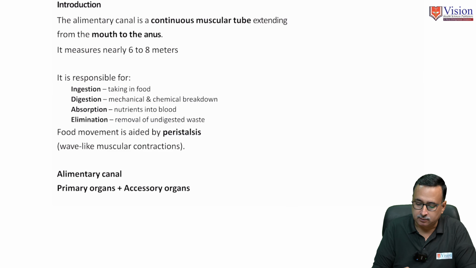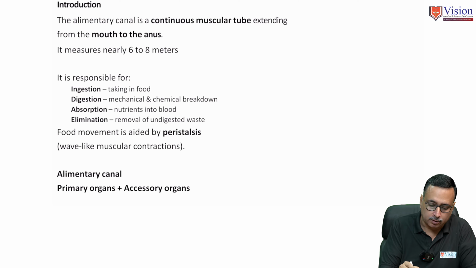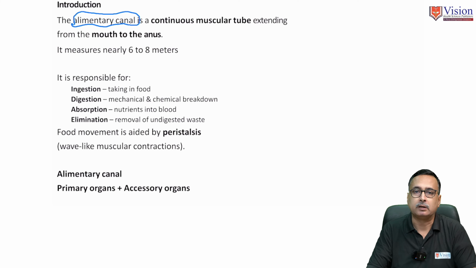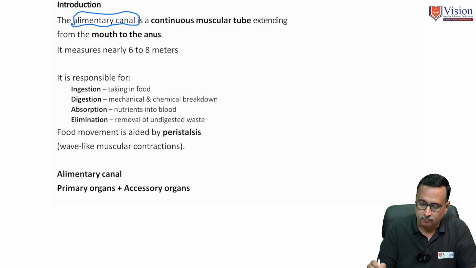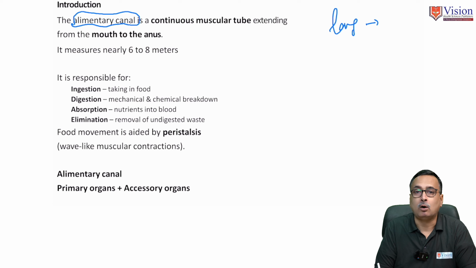So let's start with the fundamental organ of the digestive system. We can call it the alimentary canal. The alimentary canal is a long, muscular, and tubular structure. It has three important features, as I said. It's long, meaning it has a length of approximately 6 to 8 meters.